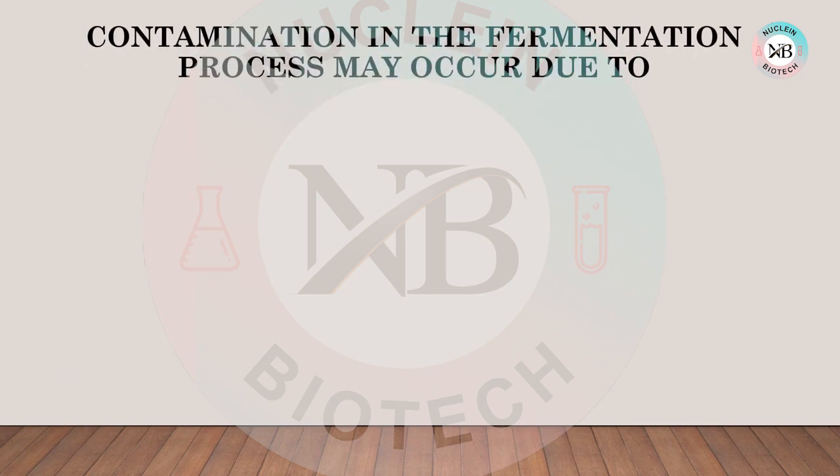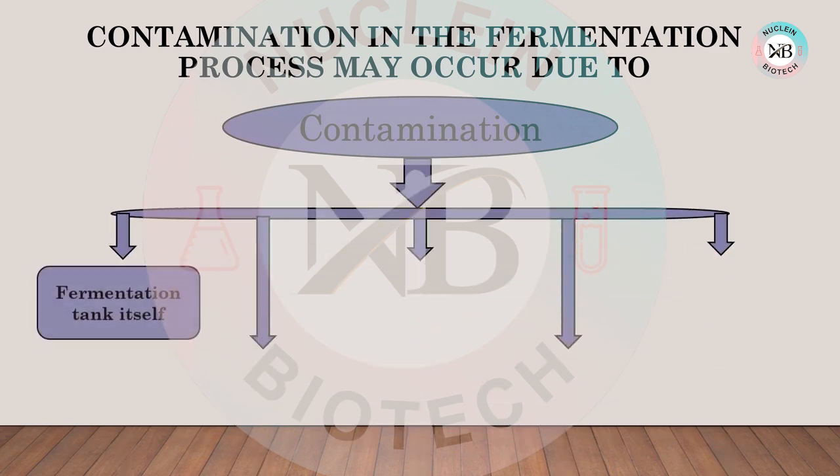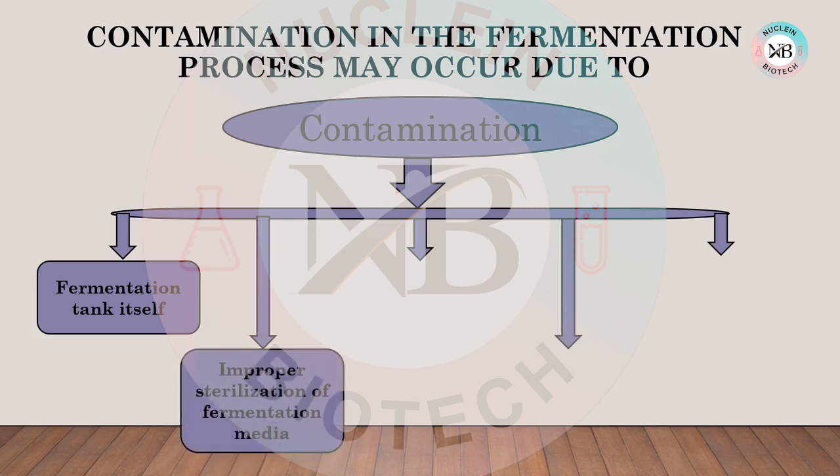Now let's see, contamination in the fermentation process may occur due to various reasons. Here I have listed some important reasons. The first one is the fermentation tank itself. If the fermentation tank is not cleaned and sterilized properly, it may be a major source of contamination in the fermentation process. Second is improper sterilization of fermentation media.